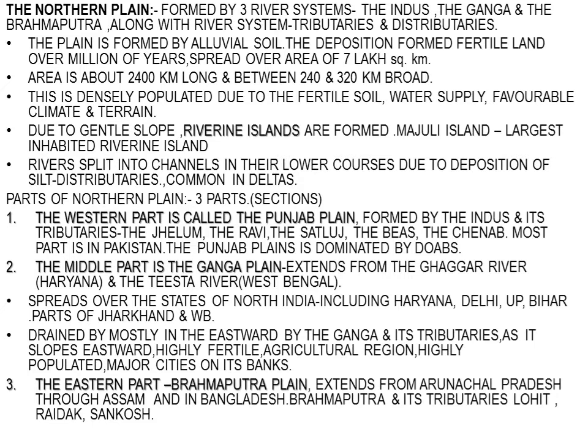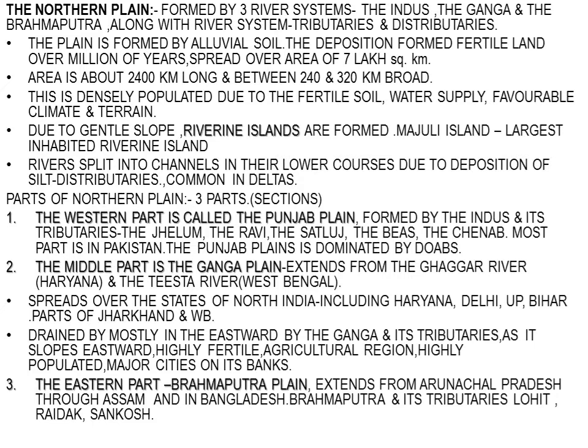They are drained mostly eastward by the Ganga and its tributaries, because the slope is towards the east. The plateau area in the center of India is somewhat higher compared to the northern plains. That is why the rivers flow towards the east. It is a highly fertile, agriculturally rich, highly populated area.